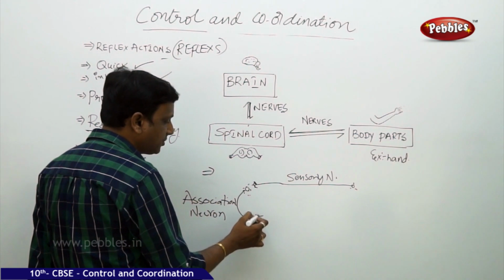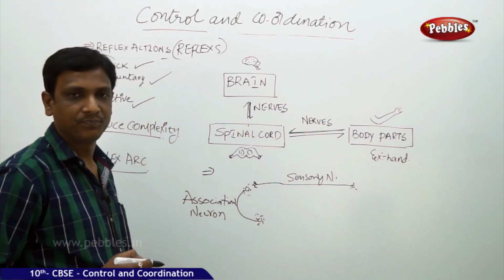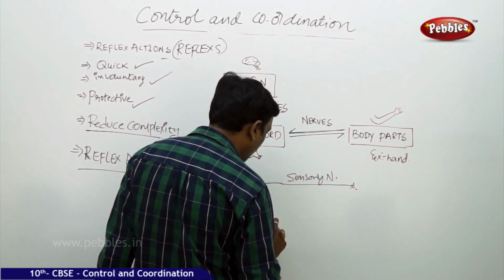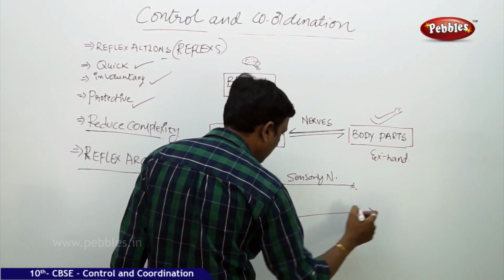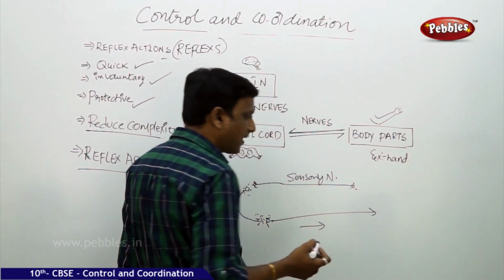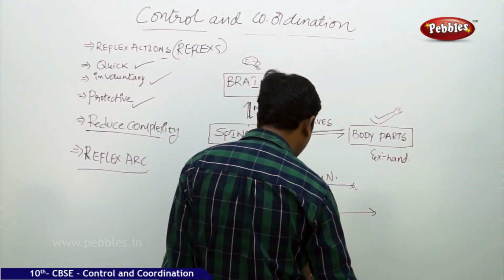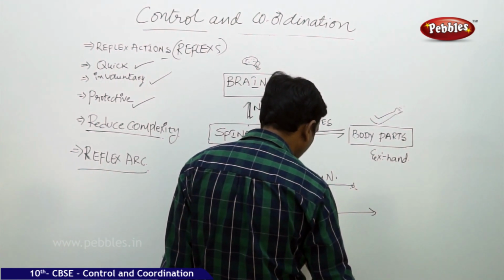And this association neuron takes the decision and gives the order, what kind of movement has to be produced in the muscle, to the effector organ, that means the muscles. So again it will go back to the muscles by the motor neurons.